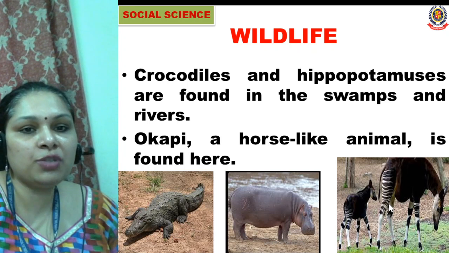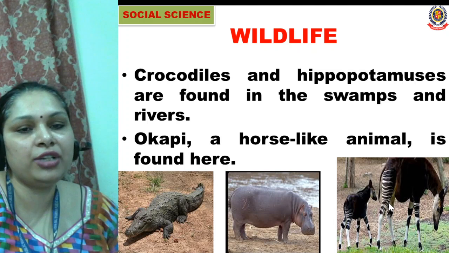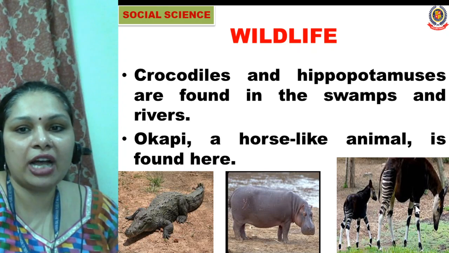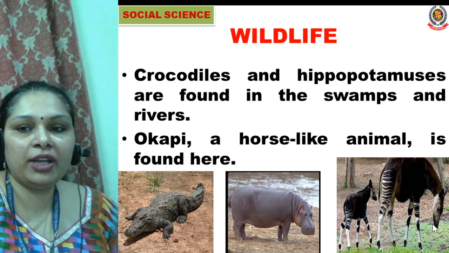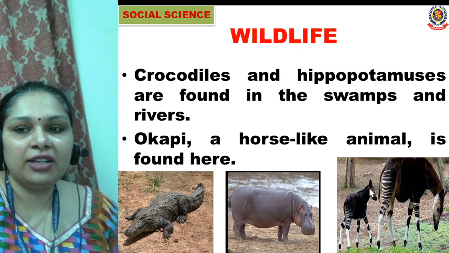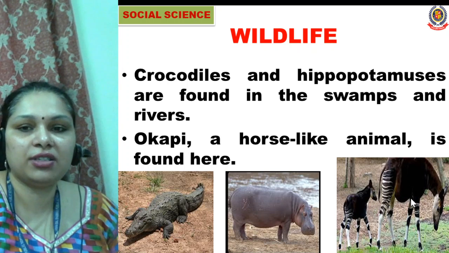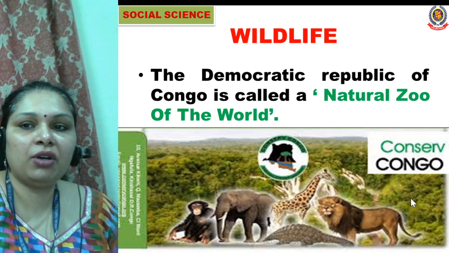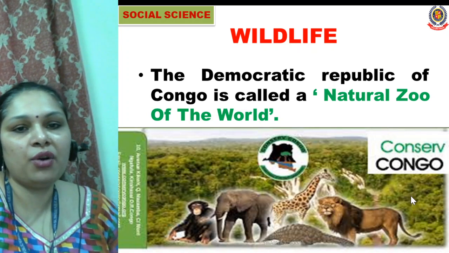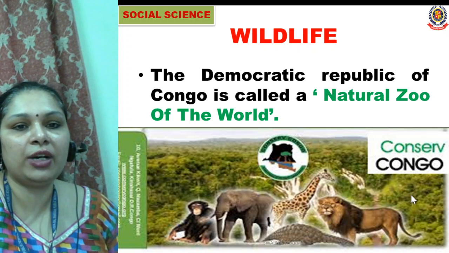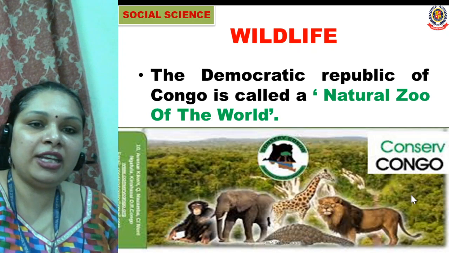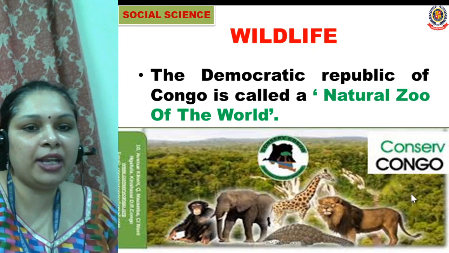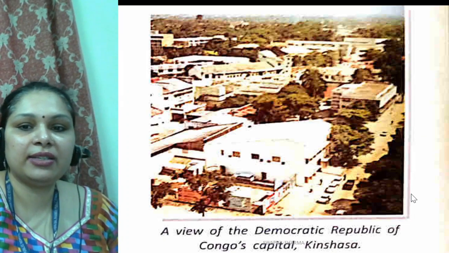Okapi is a special kind of animal which is found here in the Democratic Republic of Congo. So you can see here the picture of okapi. How is okapi looking? Okapi just looks like a horse. It looks like a zebra and a horse. Now, the Democratic Republic of Congo is also called the natural zoo of the world, as many types of animals are found here, and it is a shelter for many wildlife animals.